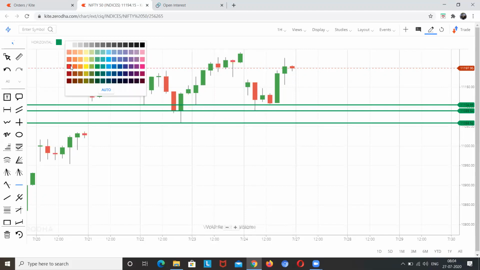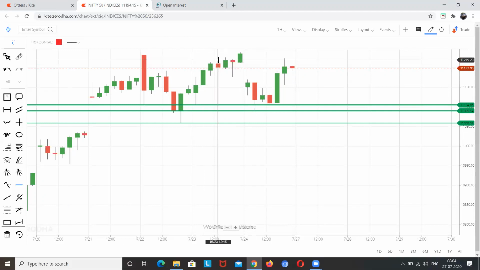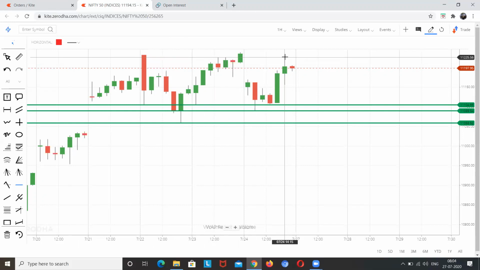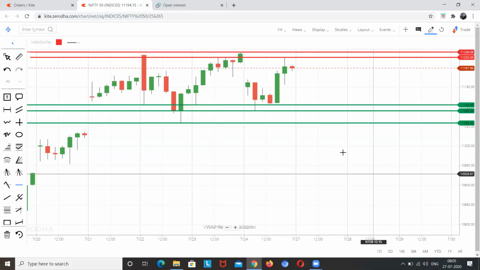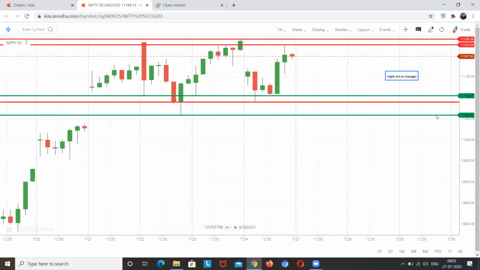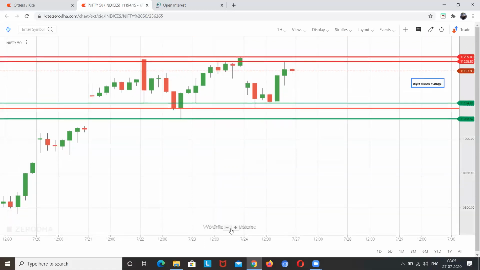On the upper side, you can see there are a couple of swing highs in this zone. Also, yesterday's swing highs are at the same level. So that is the first level we will be observing. And on the higher side, this 11,240 is the level. So the major range is 11,240 and 11,050, you can say 11,060 or 11,050.